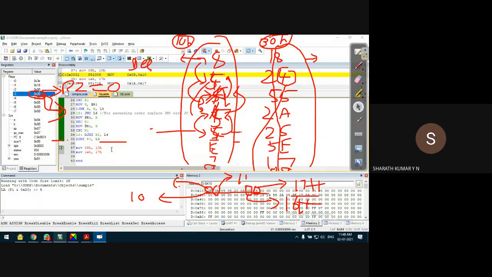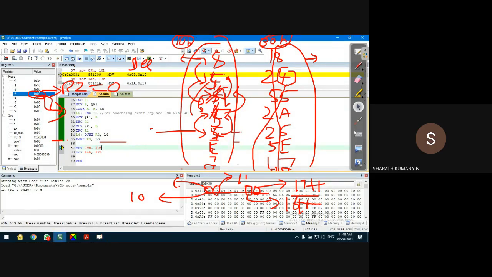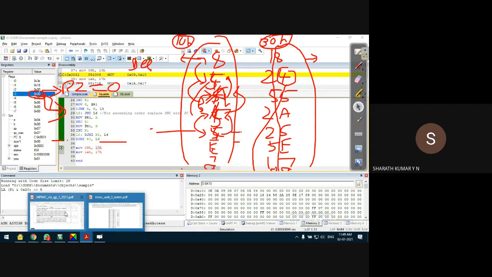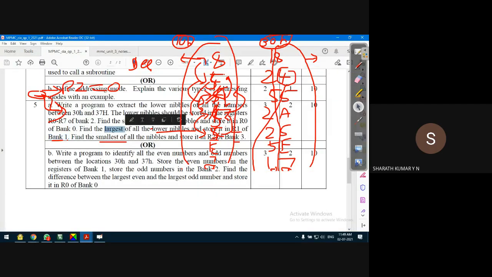So I'll continue the execution of the program. Now it is more of a formality. The sorting is done, so we have to check the output. Okay, so the first largest. The last part of the program says first largest. Largest should be in the R1 of bank 1.